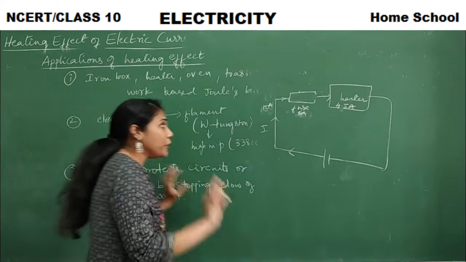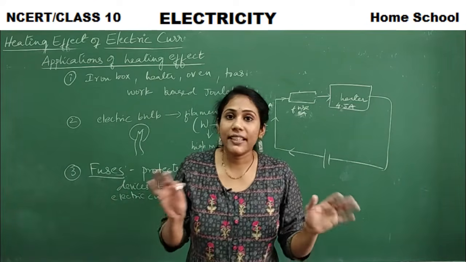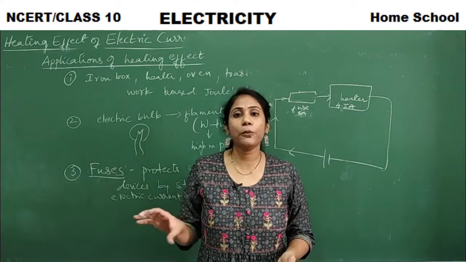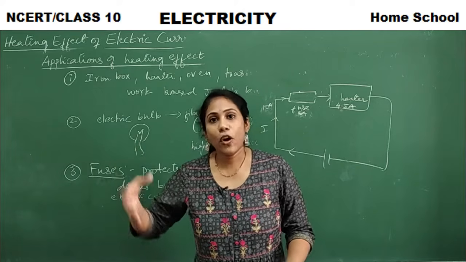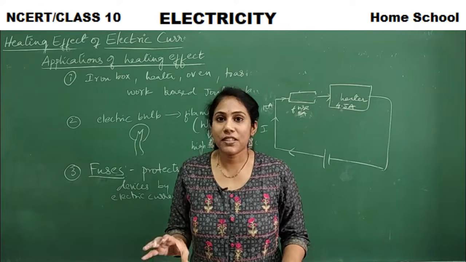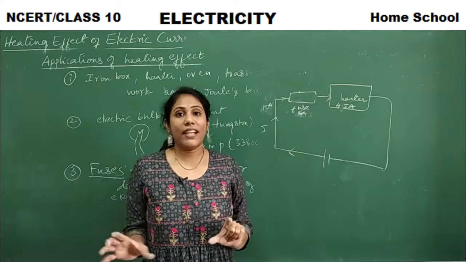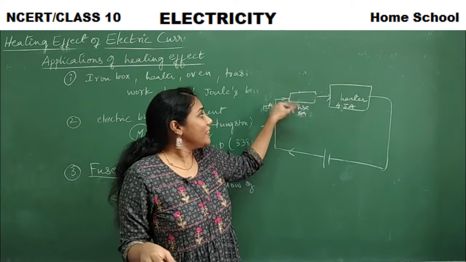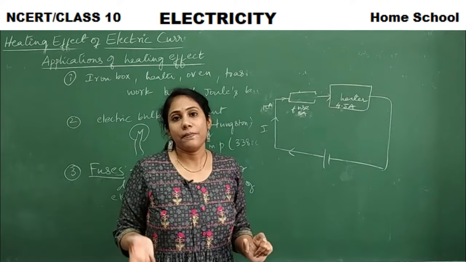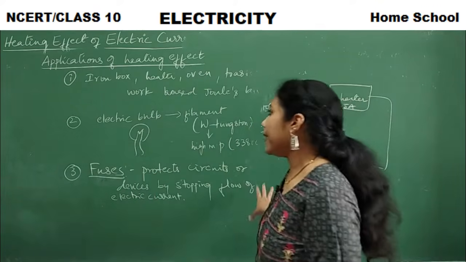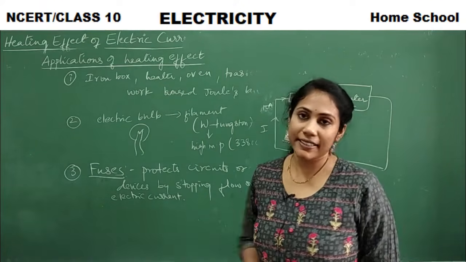This is how fuses always protect the costly electrical equipment in our houses. Each and every equipment is connected to fuses only. Refrigerator, TV, ACs, all these costly equipments are connected to fuses, because in case of high current, the fuse will protect the device. The fuse undergoes damage here, and that way the fuse is actually protecting the device. So this is another important application of Joule's law of heating, that is, the heating effect of electric current.